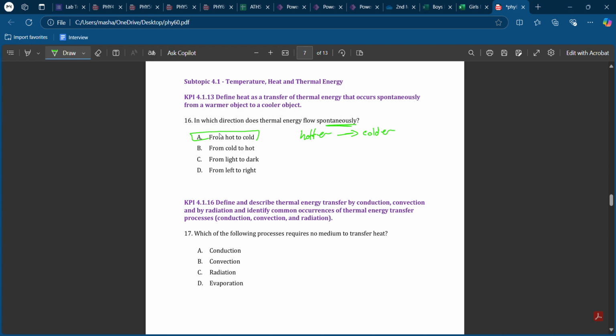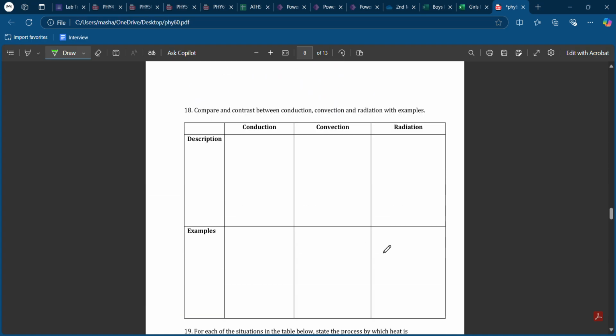Which of the following processes requires no medium to transfer heat? So no medium to transfer heat, we're talking about radiation, and the biggest example for it is the sun. It radiates the energy or the light that has heat as well to the earth. Okay, so now let's move on.